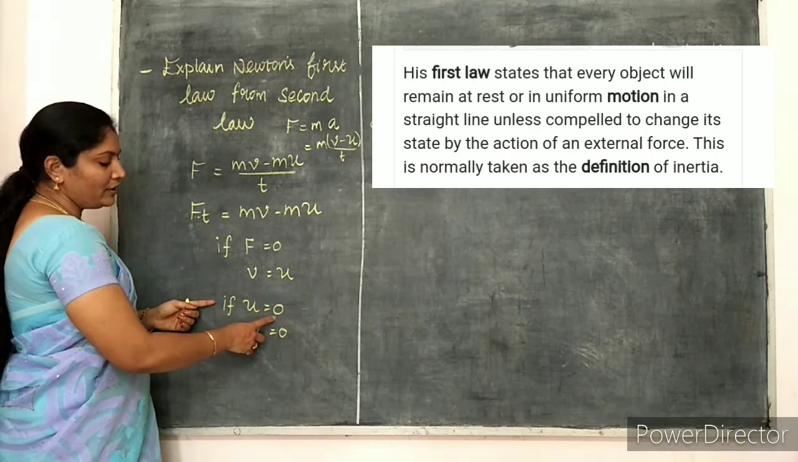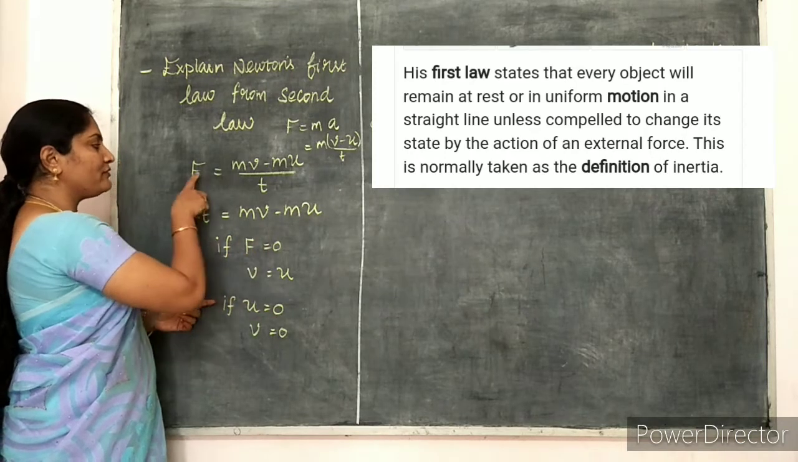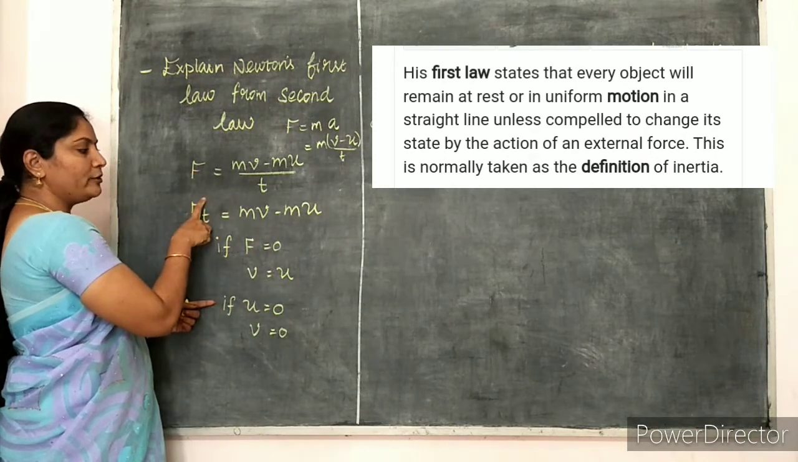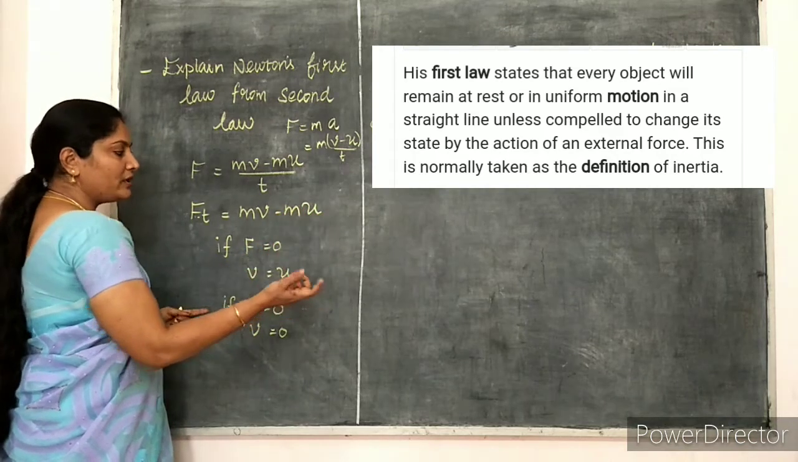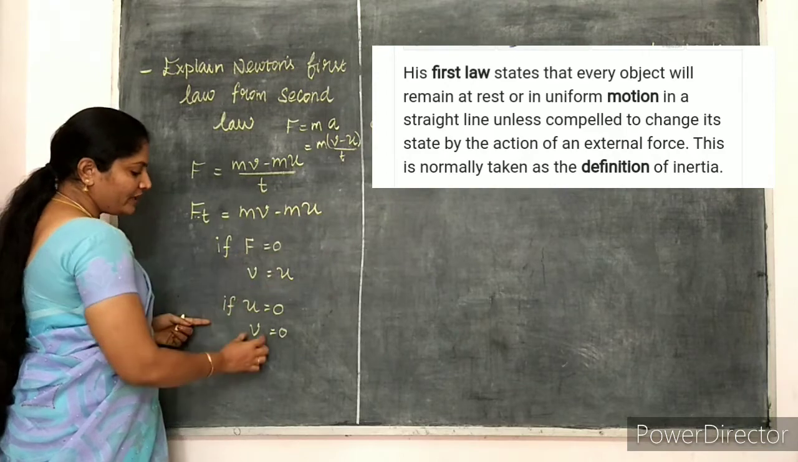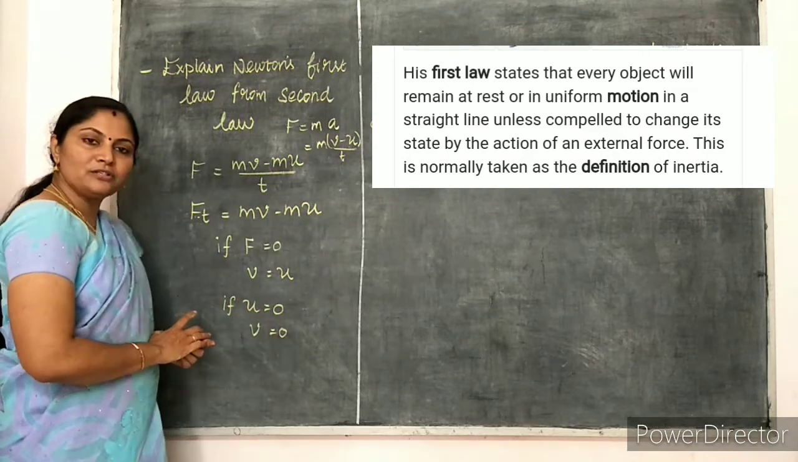So if u is equal to 0, F is equal to 0. F is equal to 0 na idu whole term 0 ஆயிடும். Initially at rest na என்ன meaning? Initial velocity is 0 னு அர்த்தம். u 0 na v also becomes 0. So what is the meaning?